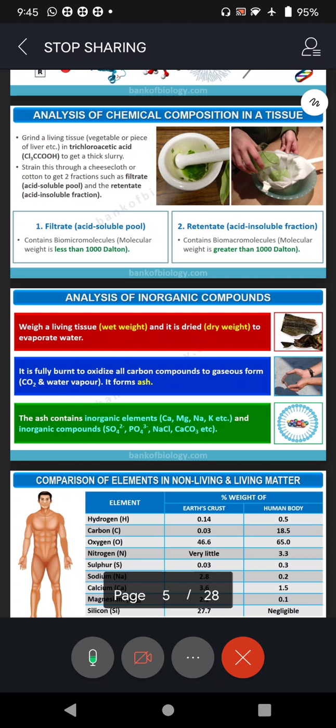And basically there are two types of biomolecules present as far as their weight is concerned. And the weight is measured with the unit called Dalton.